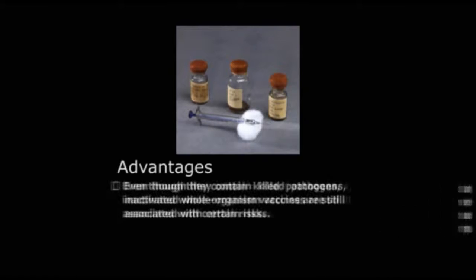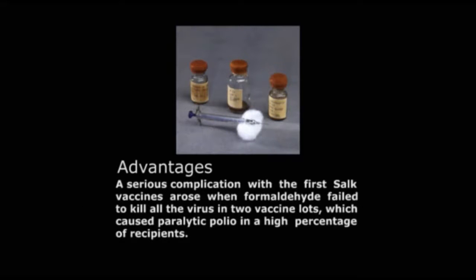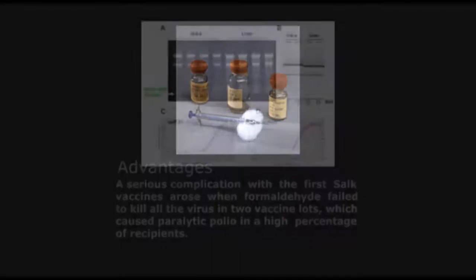The second point is, even though they contain killed pathogens, inactivated whole organism vaccines are still associated with certain risks. A serious complication with the first Salk vaccines arose when formaldehyde failed to kill all the virus in 2 vaccine lots, which caused paralytic polio in a high percentage of recipients.